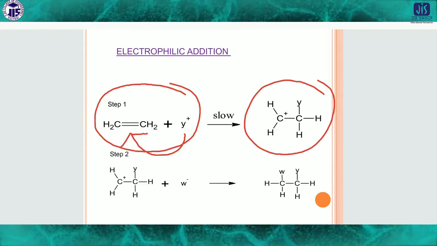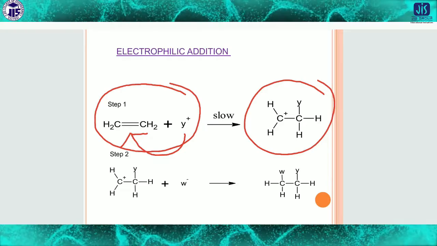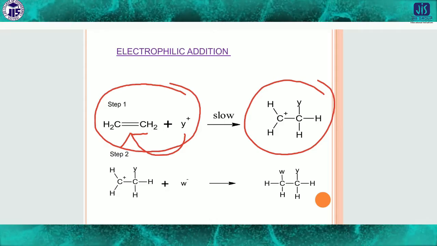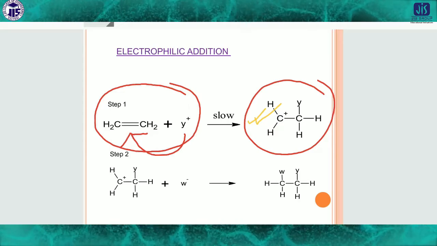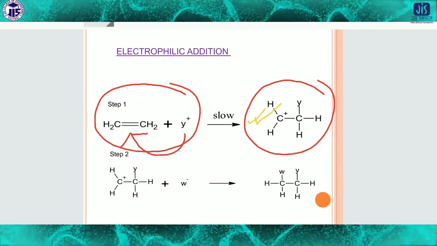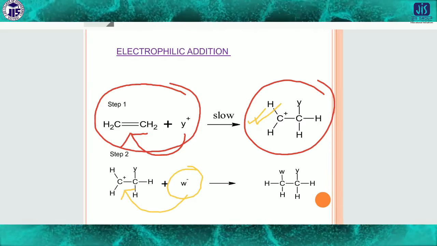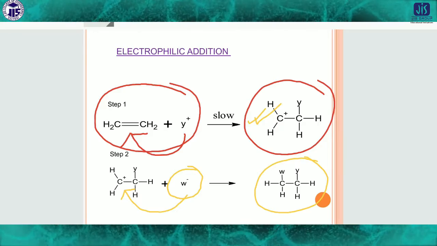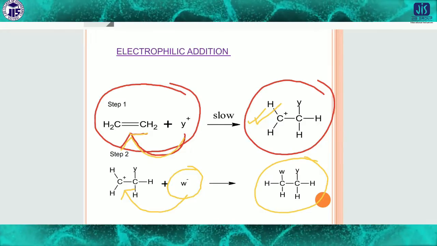So Y plus attaches with the pi electron density, and then one carbocation is produced here. Then if another anion is present, it attaches with the carbon, and the overall product will be like this. This is called the electrophilic addition. The electrophile attaches first, so that's why it is called the electrophilic addition.